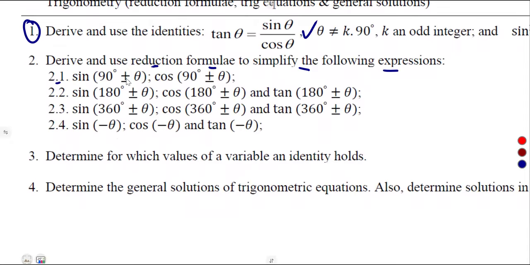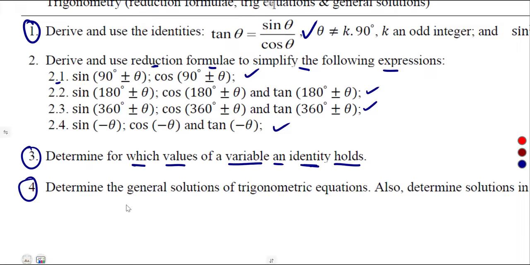The sine of 90 degrees plus or minus theta, cos, the sine of this, all these, you must be able to work with them, and do not forget negative angles also. Then number 3, determine for which values of a variable an identity holds. For which values of a variable, all right?